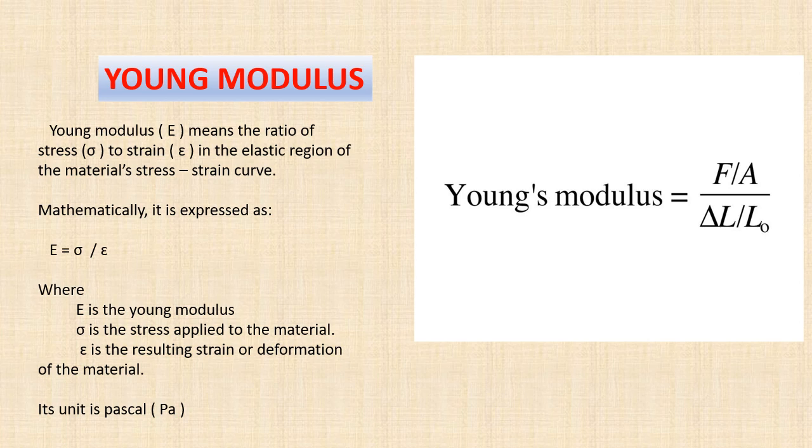That is the relationship between stress and strain. That's what we call Young modulus. Looking at the expression there, E is equal to stress over strain. The unit is Pascal. As you can see, Young modulus is equal to force over area, which is the stress, over change in length over original length, which is the strain.